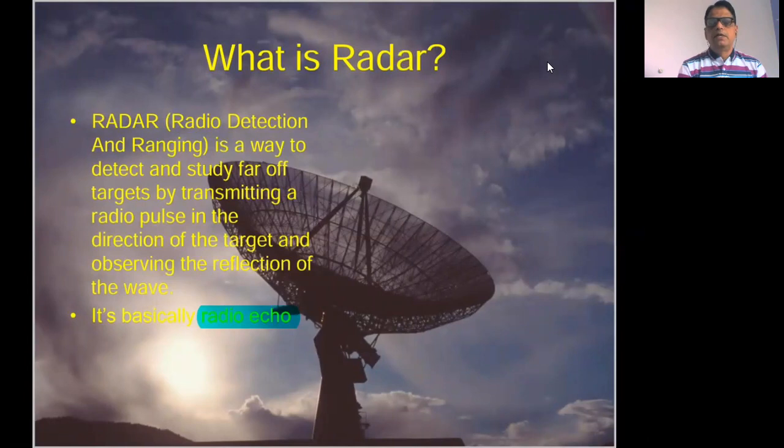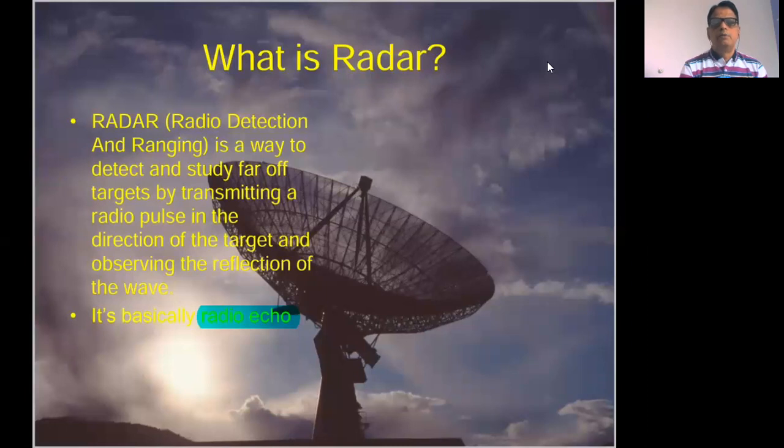So radar is basically a radio echo. In the radar system, a signal is being transmitted in the surrounding area. Basically, a high power pulse is being transmitted in the surrounding area.